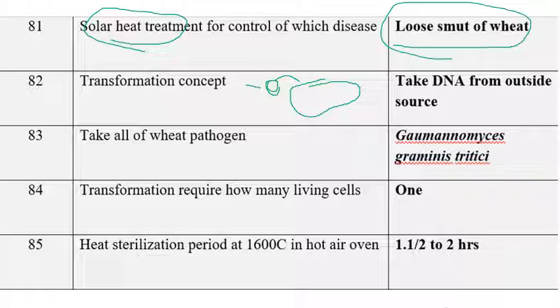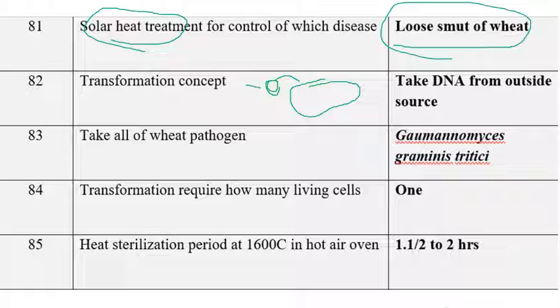The next one is take-all of wheat pathogen. Wheat take-all disease is caused by Gaeumannomyces graminis tritici. We know very well that the father of biocontrol, S.D. Garrett, worked his entire life on Gaeumannomyces graminis tritici. If we apply Pseudomonas fluorescens, we can control this disease 100%. So in a few areas we can study like this: which plant pathogen can be completely controlled by the application of biocontrol agents? That is wheat take-all disease. If we apply Pseudomonas fluorescens, we can completely control this wheat take-all disease, that is Gaeumannomyces graminis tritici.